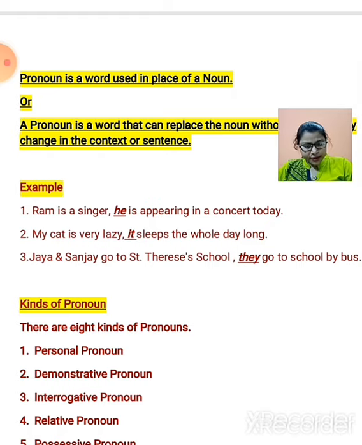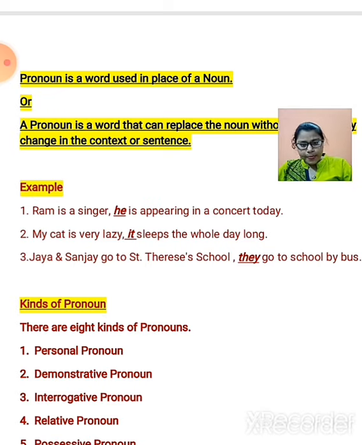Example: Ram is a singer. Ram is appearing in a concert today. If you make it two sentences, it becomes Ram is a singer, Ram is appearing in a concert today. So in Ram is a singer, the word he is used for Ram, and it is used in the place of noun, that is Ram, in a sentence. So it is a pronoun: Ram is a singer, he is going to appear in the concert today.